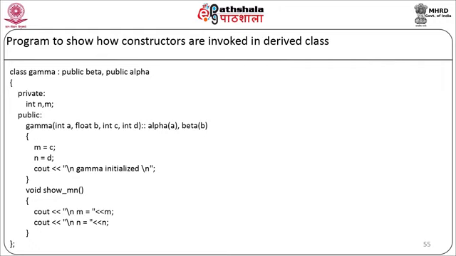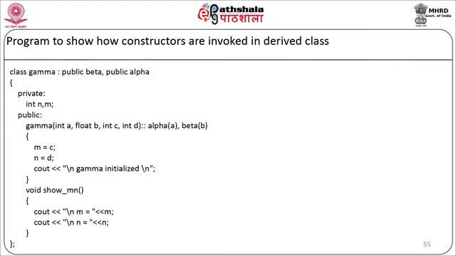Now we will have one more member function, showMN. Here we are going to display the value of m and n on the screen, cout m and cout n, and our class will end. Now we will start with our main program, int main, gamma g. We are going to pass four parameters: 5, 7.65, 30 and 100. We are going to have cout \n. Now we will call the member functions g.showX, g.showY, and g.showMN, return 0, and our main program will end.